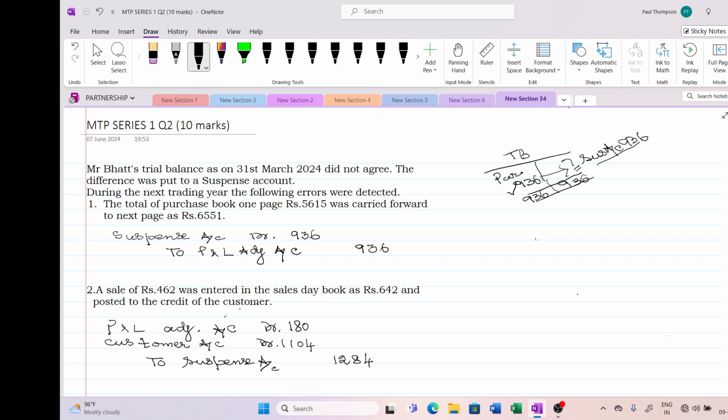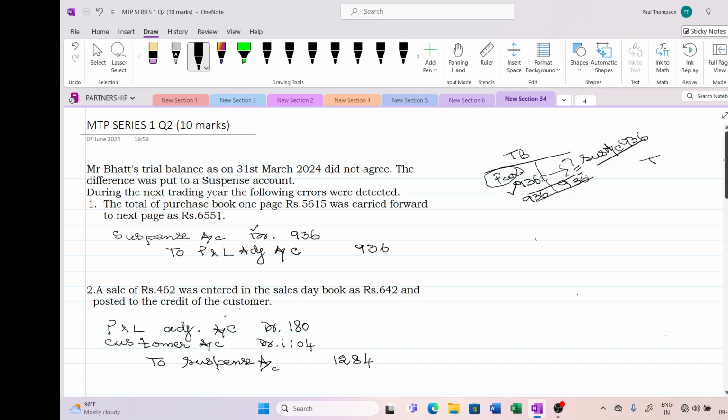For rectification, I have to debit to nullify this suspense account. So I have debited the suspense account with 936 rupees. I have to credit this purchases account. But now I cannot touch the purchases account. So I am operating the profit and loss adjustment account.